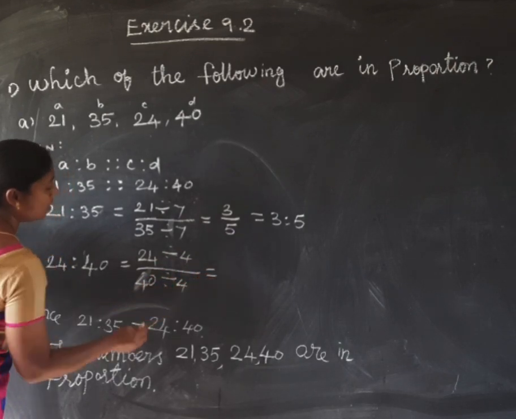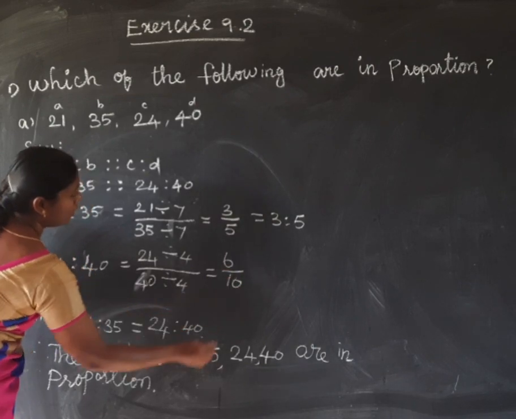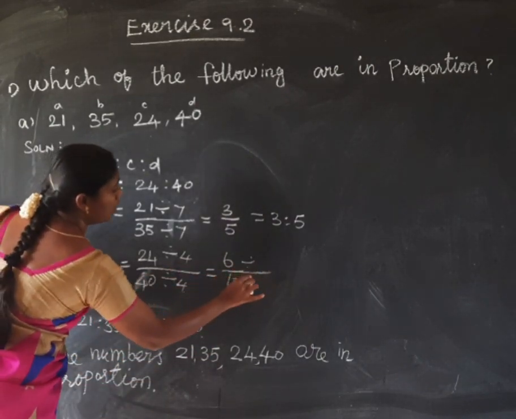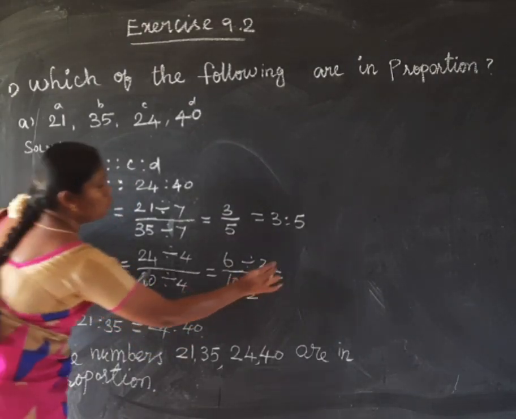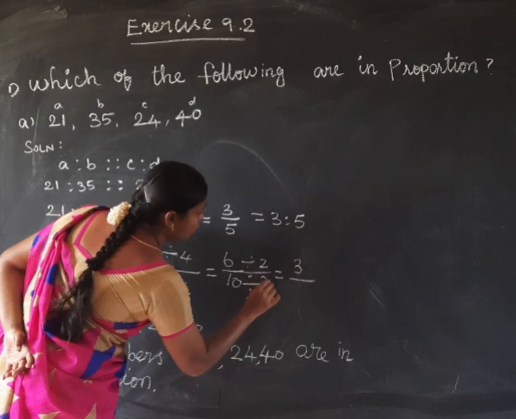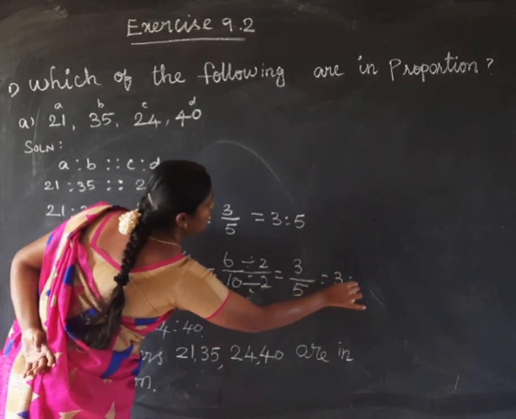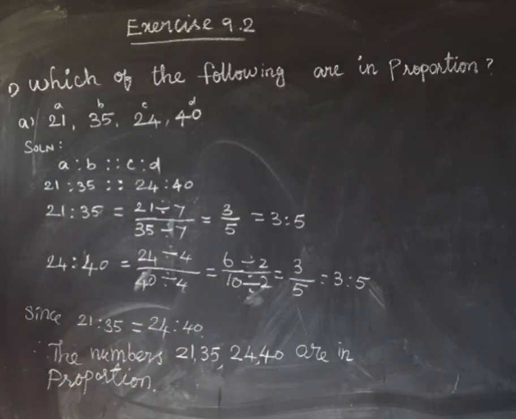So 4 all divide பண்ணா, 6 4s are 24, 10 4s are 40. Again we can divide 6 by 10 by 2. 2 all divide பண்ணலாம். 3 2s are 6, 5 2s are 10. So 3 is to 5.